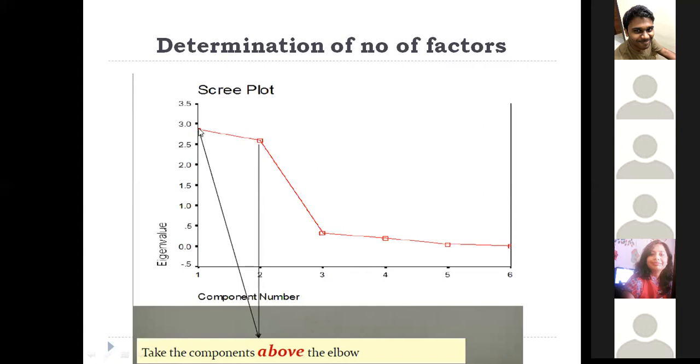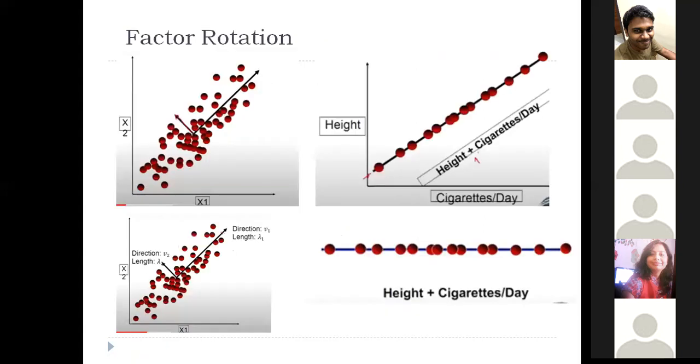Having one factor is not that good, so we can take n equal to 2. That's how you can determine your factors based on the scree plot. There's one more method to determine your number of factors based on the eigenvalues, which we'll discuss a little later. But before that, we'll get into the factor rotation.